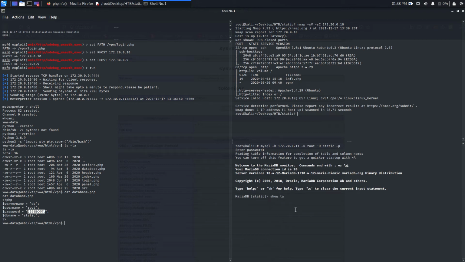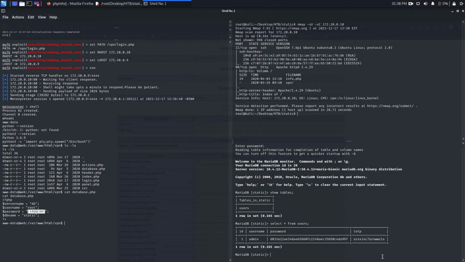So show tables, and hopefully you will find the same as what you got in the DB SQL. Select everything from users, and yeah, same thing. So no benefit from this. We already have all this information.